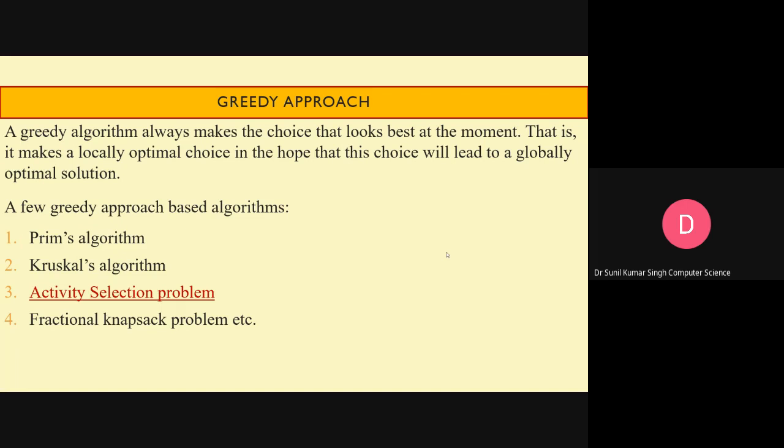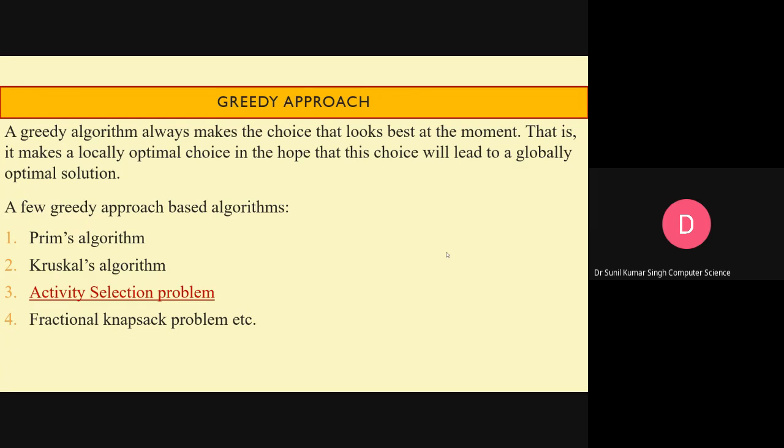There are many algorithms based on the greedy approach: Prim's algorithm, Kruskal's algorithm, the fractional knapsack problem, and many more. I hope you are aware of what we do in Prim's and Kruskal's algorithms: they are for finding the minimum spanning tree, and the fractional knapsack problem is for profit maximization.